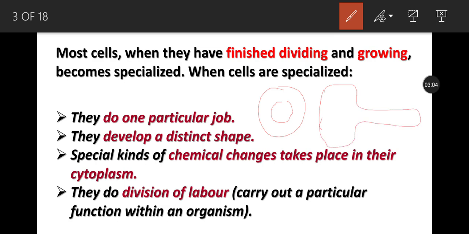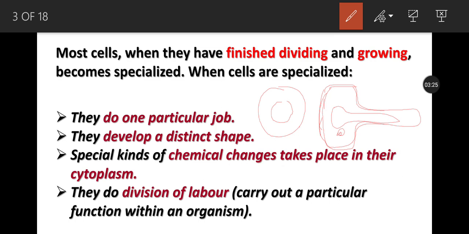So this is a root hair cell. It has a cell vacuole in it and a nucleus here, and after the cell wall it also has a cell membrane like this. Okay, so both of these cells have a different shape.